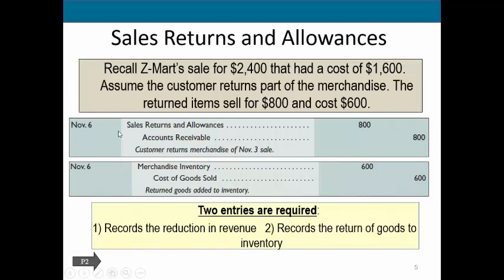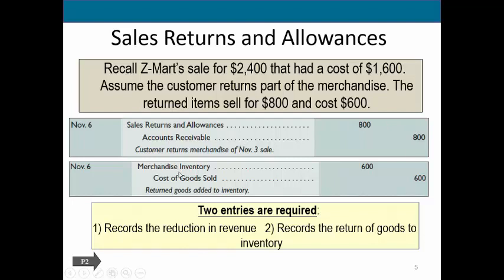So here, we need to reduce our revenue by $800, and we do that by debiting this contra revenue account, sales, returns, and allowances. Again, do not simply debit sales. You will be incorrect. You have to debit the contra revenue account. Sales, returns, and allowances is going to be debited for the full amount of whatever it is they purchased. $800 worth of goods was what we charged them for these goods. And now they no longer owe us for these. So we're going to reduce the accounts receivable for that amount.